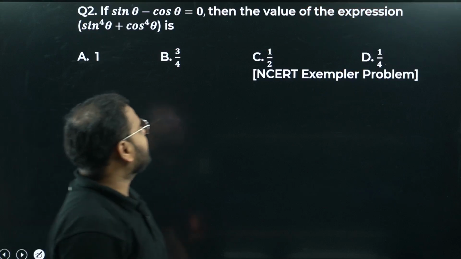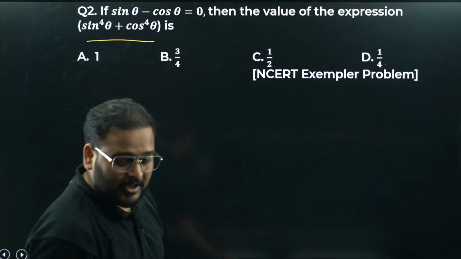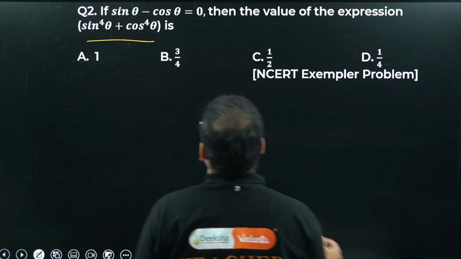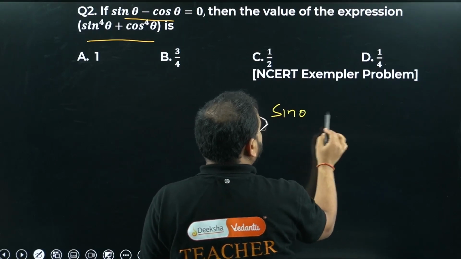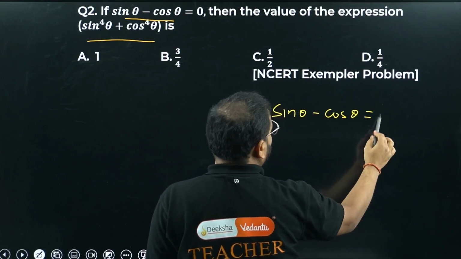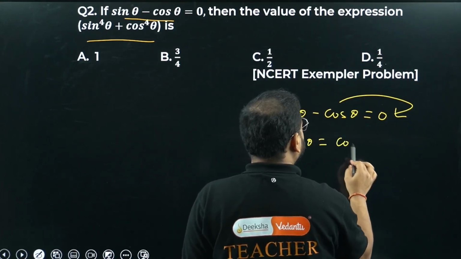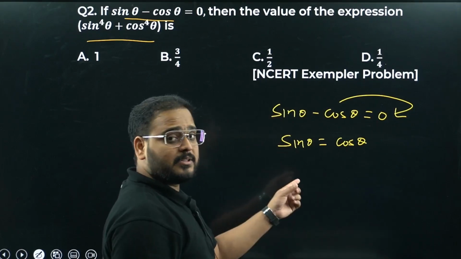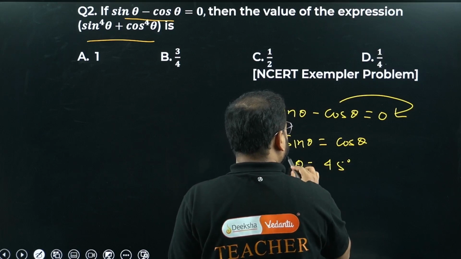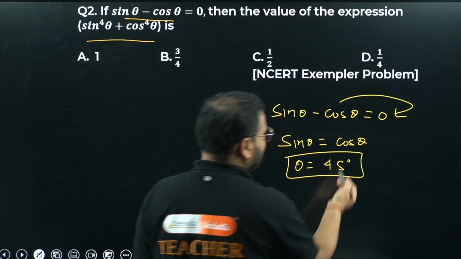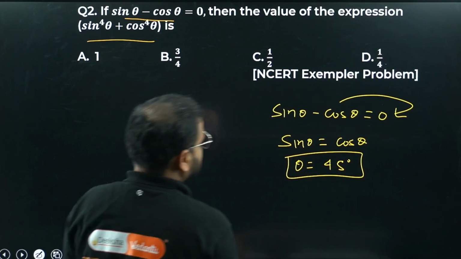If sin theta minus cos theta is 0, then what is the value of the expression? Looks difficult, but very easy. See here. From here we can write this. Sin theta minus cos theta is 0. Take cos on this side. Sin theta is simply cos theta. This is possible when theta equals pi by 4 or 45 degrees. This is true only when sin and cos are equal, when theta is 45 degrees. Okay, 45 degrees. Okay, sir.